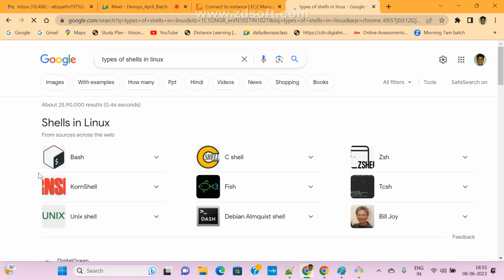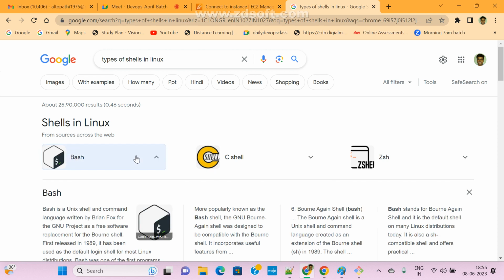Okay, so there is bash, C shell, Korn shell, and also Unix shell available, fish shell, TCSH shell, and Z shell are also available. These are the types, guys. But we are going to mention one specific format, and that format we are using is bash. So we are using bash.